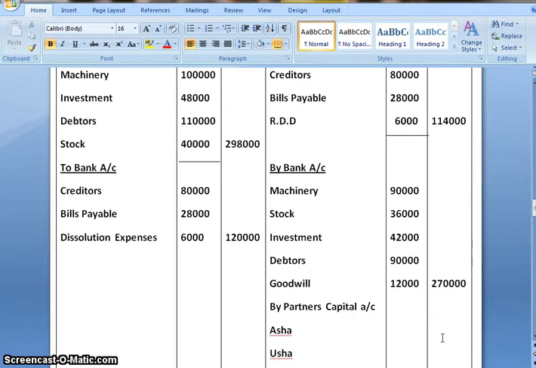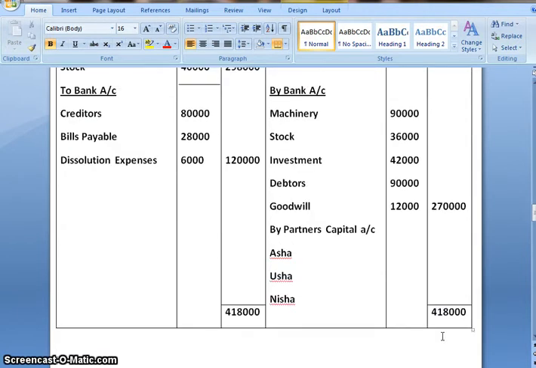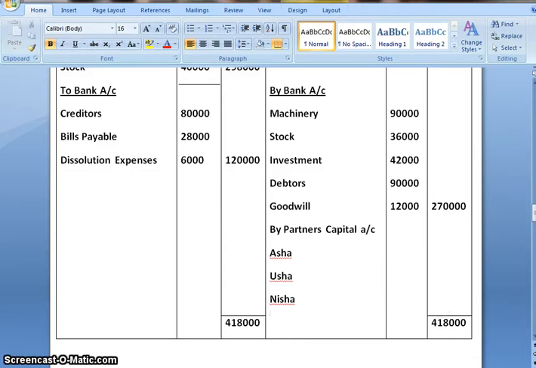And on subtracting 2,70,000 and 1,14,000 from that, the balance which we get is 34,000. Now as the debit side is more, they have incurred a loss.